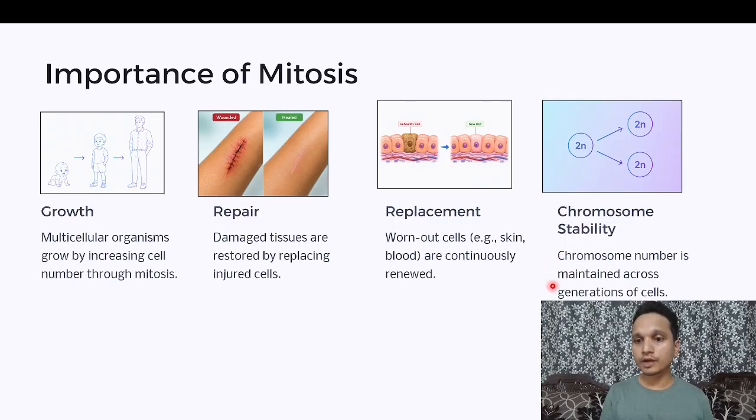So chromosome number is maintained across generations of cells because we need the exact same number of chromosomes in every cell. You already know that in 9th standard we had discussed the anomalies in chromosome number. If the chromosome number increases by one, it may lead to some serious problems in the human body. And a deletion of a chromosome can also lead to certain problems. We had already discussed it in 9th standard. You already know that chromosome number is a very important and crucial part of anybody's health. So chromosome stability is very important to us.